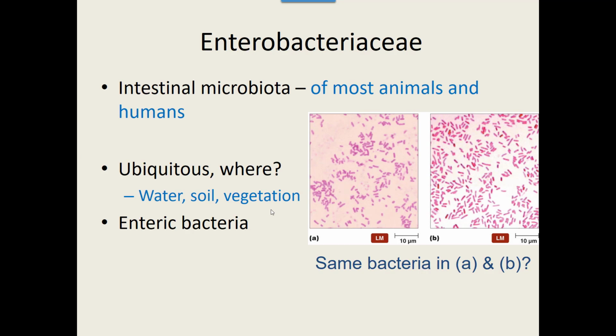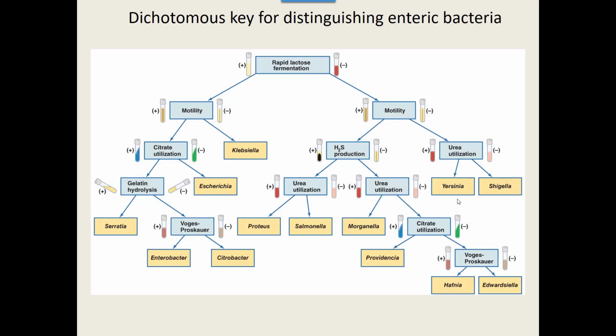I have 2 bacteria here. If we saw both of these underneath the microscope in our lab, we'd say they're gram-negative rods. The question is, are they the same bacteria in A and in B? Although they both look alike, they're not the same bacteria. Almost that whole table are gram-negative rods. They're all going to look alike underneath the microscope, so we have to be able to divide them down. There are lots more tests that you can do for narrowing down these gram-negative rods, and we'll do a bunch of them in our lab as well. Here's a dichotomous key for some tests that you can do for some of these enteric bacteria.